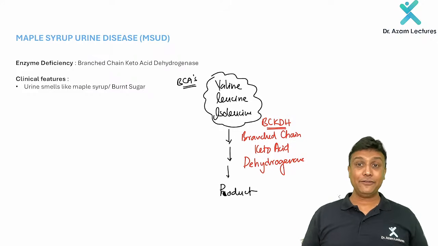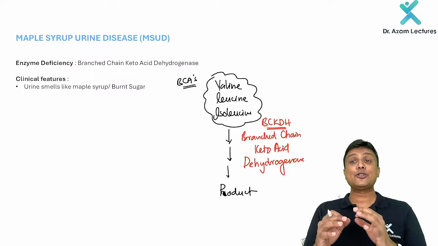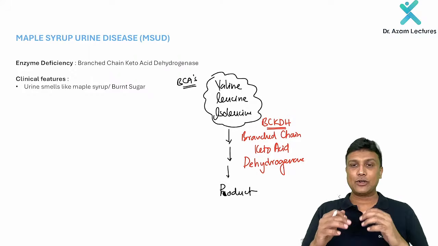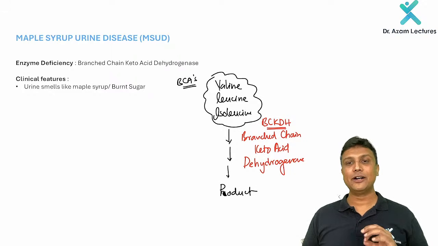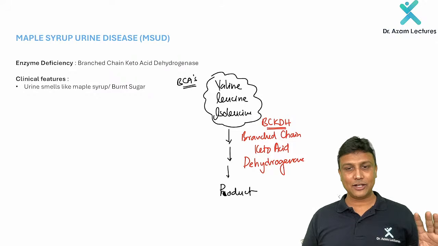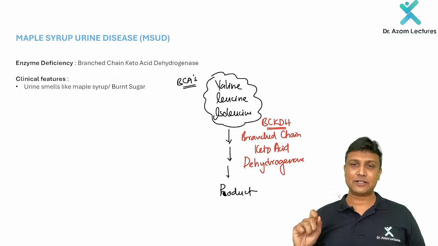Now, my dear friend, what is going to happen in this one? Why is the name given like maple syrup there? Because urine smells like maple syrup. And what is the smell? The smell is like burnt sugar. Please remember that. The urine smells like burnt sugar over there. Are you clear with this one here, sir? So in this manner, you are able to clearly remember about maple syrup urine disease.